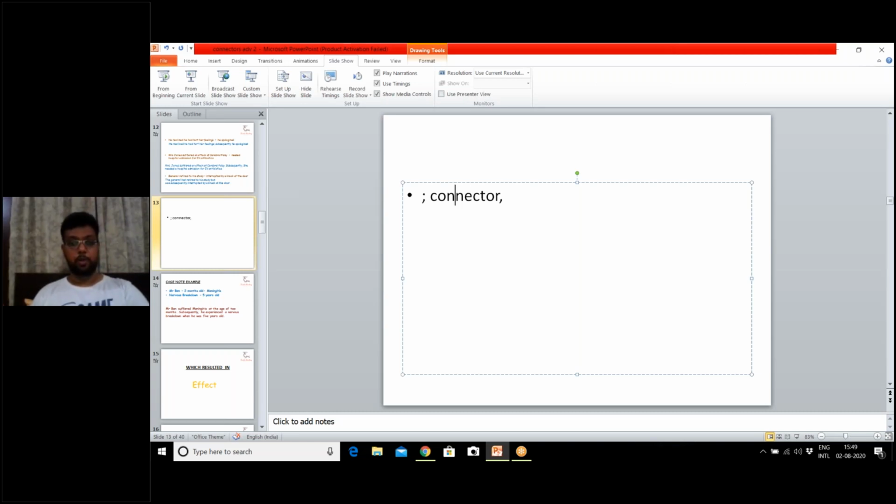Or what you can also do is full stop, connector, and comma. This is also what you can do. So these are two forms of writing a connector.